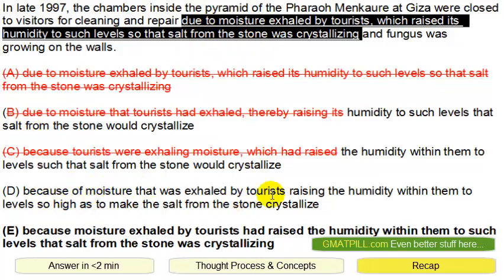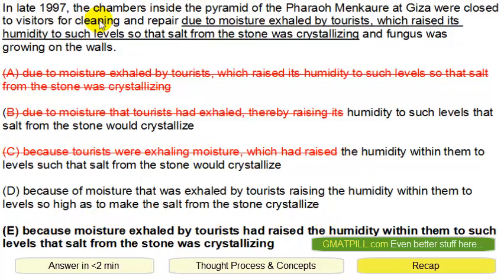Because of this stuff, or because moisture that was exhaled by Taurus, because moisture had raised, right? So in this past period, it was closed because at the time, the Taurus had raised the humidity, and that was causing the salt to be crystallizing. So that's why answer choice E is the correct answer.